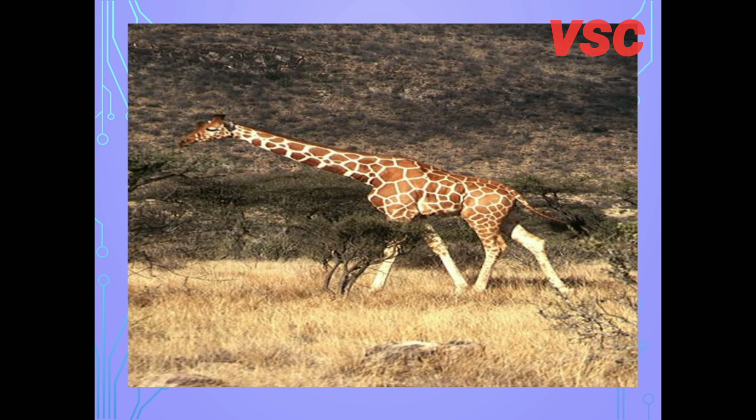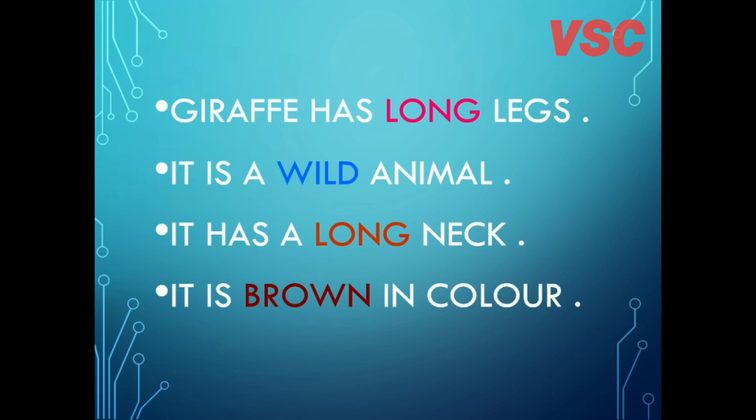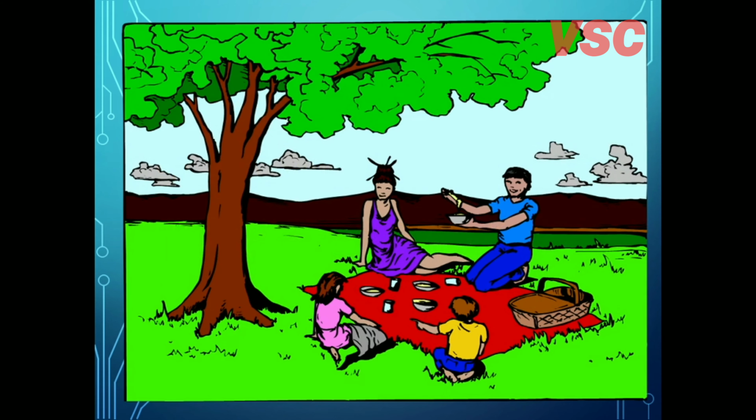This is the picture, you can see. Look at it carefully and make a few sentences using some describing words. Now this is the picture of a giraffe. A giraffe has 4 long legs. It is a wild animal. It has a long neck. It is brown in color. So the words 4, long and brown, these all are describing words.